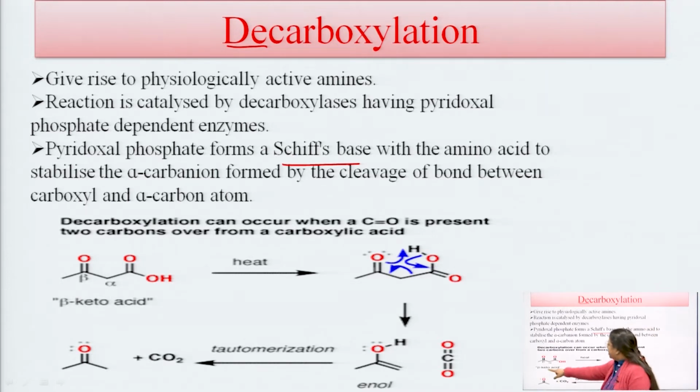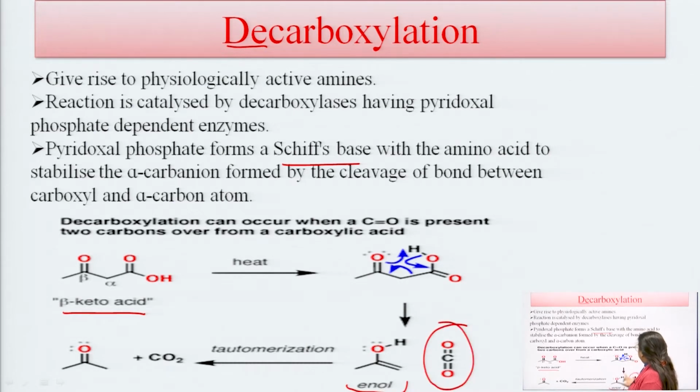When a beta keto acid is heated, it forms an enol compound and one carbon dioxide is removed. By tautomerism, it is converted into the carboxyl group.